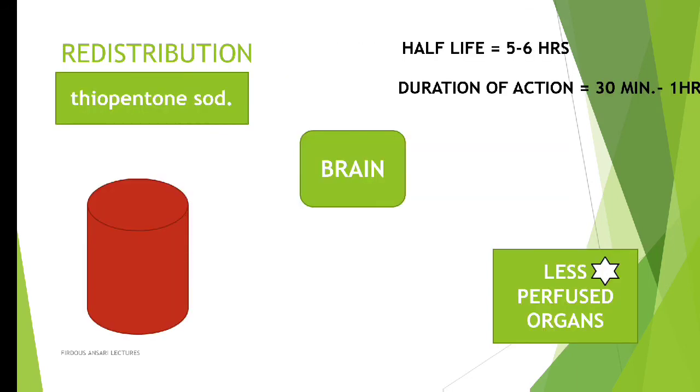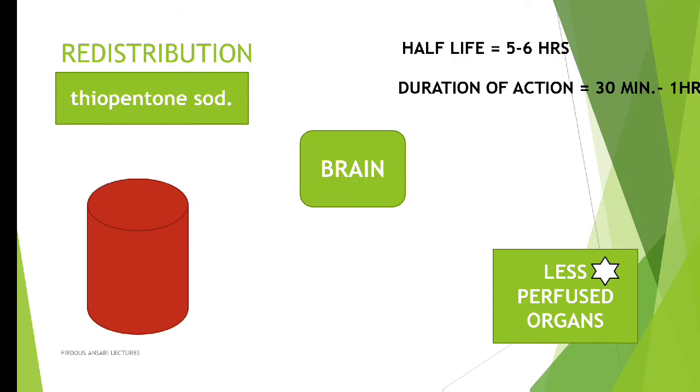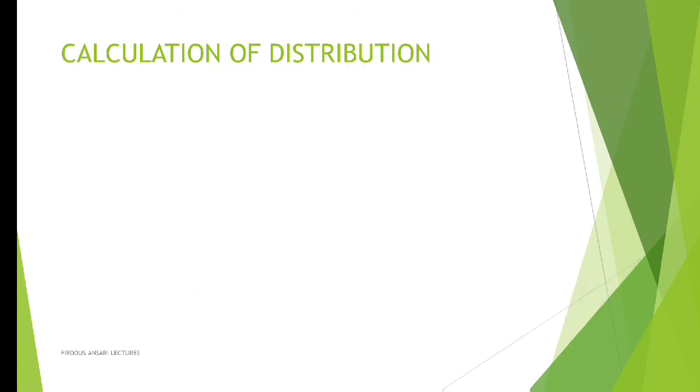Okay, immediately it will get redistributed to other poorly perfused organs. So this is known as redistribution. And since this drug, that is thiopental sodium, is very much lipophilic in nature, its redistribution is very fast. Redistribution means the distribution of the drug from highly perfused organs to poorly perfused organs. So this is about redistribution, and we have completed the third topic of our distribution.